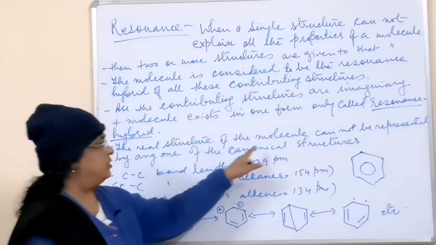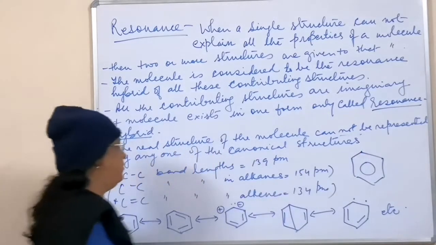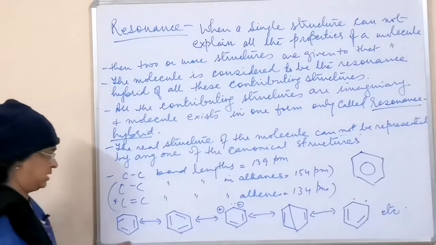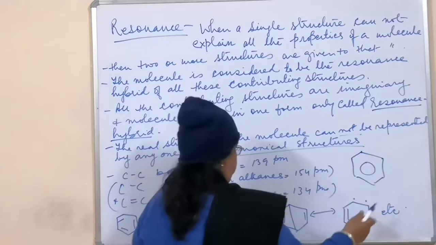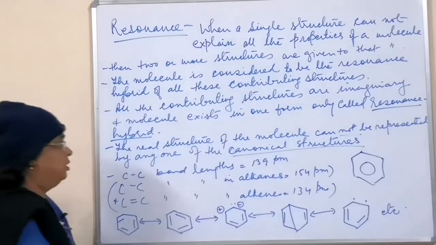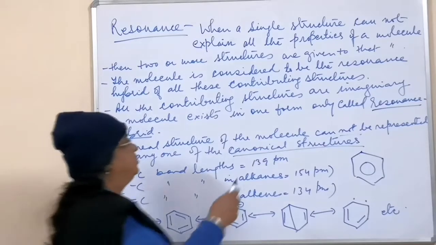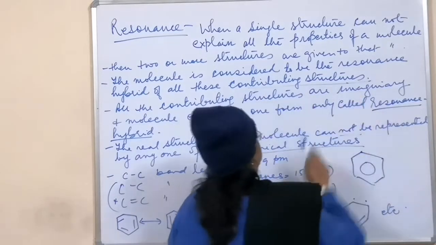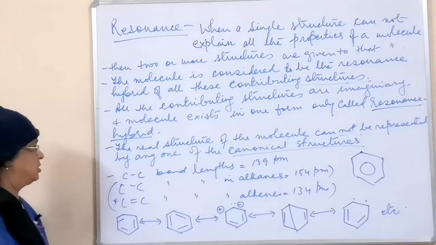The real structure of the molecule cannot be represented by any one of the canonical structures. These resonance structures are also called canonical structures. Either you say canonical structure or resonance structure, it is the same. They are the contributing structures.